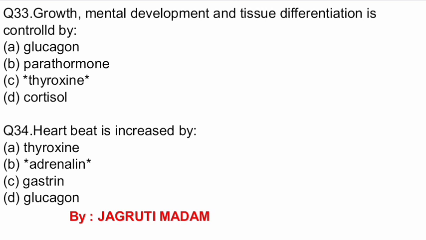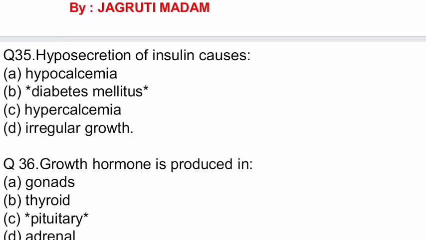Options are glucagon, parathormone, thyroxine and cortisol. The correct answer is thyroxine. Question number 34. Heartbeat is increased by. Options are thyroxine, adrenaline, gastrin and glucagon. The correct answer is adrenaline.